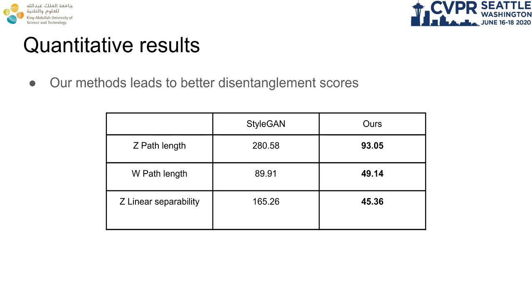Our method leads to significantly better disentanglement scores when compared with the state-of-the-art method, StyleGAN. Path length measures the influence of interpolating two sets of codes on the resulting interpolated images. Higher path length indicates an entangled mapping, where small changes in the codes lead to large changes in the images. Linear separability measures how inaccurate linear attribute classifiers would be when trained given only the input codes. Higher linear separability scores indicate an entangled mapping, where attributes are not linearly predictable given the codes.